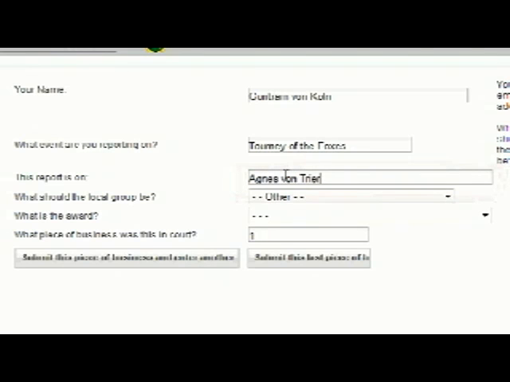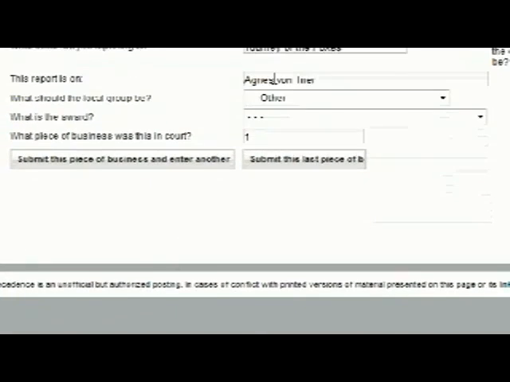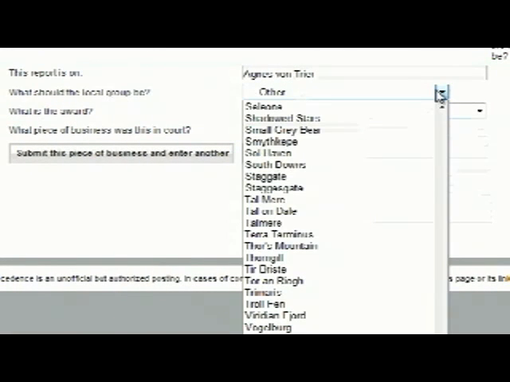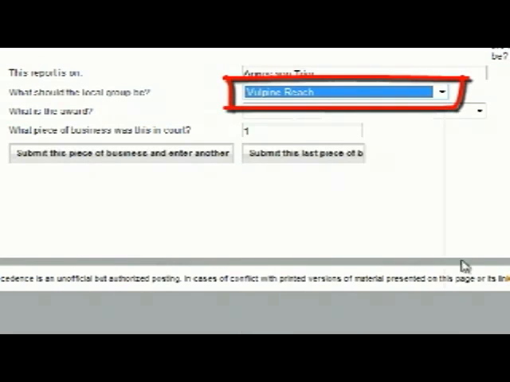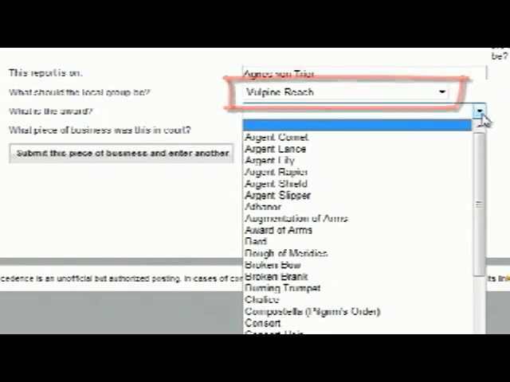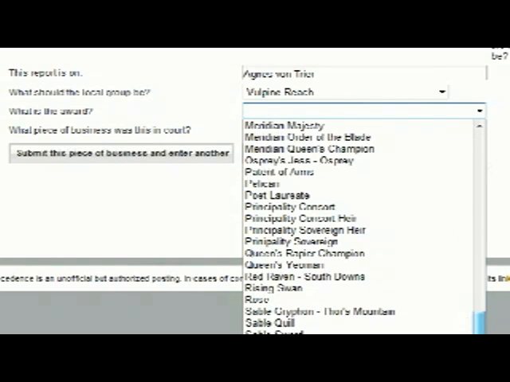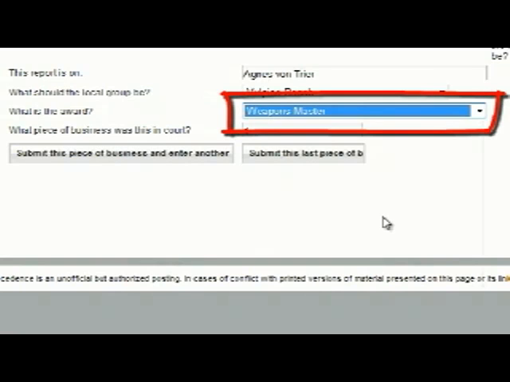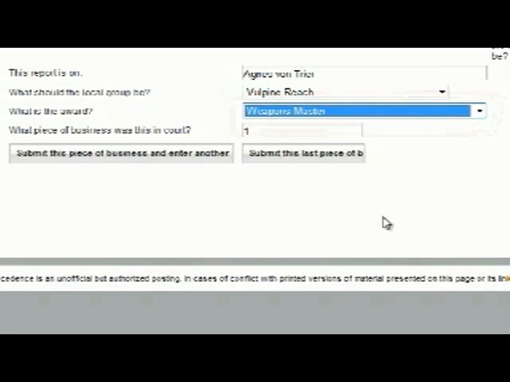Another way to verify the spelling of a name is by going to the website for each group. What is the local group? Well, as we've seen already, and I happen to know because she's my mother, she's in Vulpine Reach. What is the award? And again, you don't make this up here. It's whatever award the king and queen give them. But we'll say, just for this reference, we're going to make her Weapons Master. Because if you know Agnes the Befuddled, I'm pretty sure she's not going to get a Weapons Master this coming Foxes. She might, but I'm assuming.